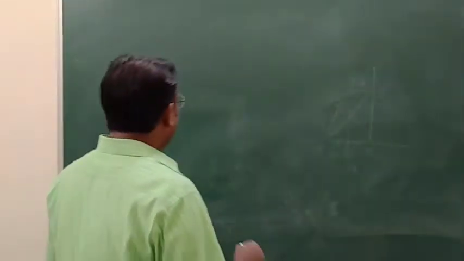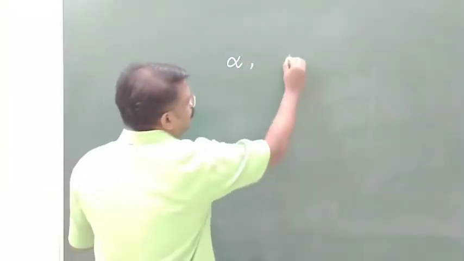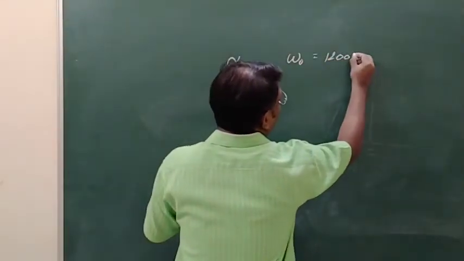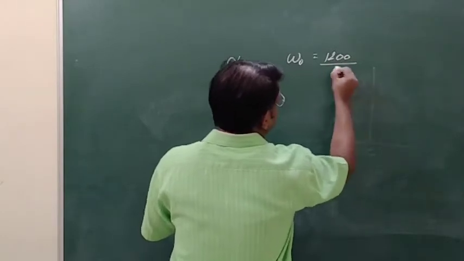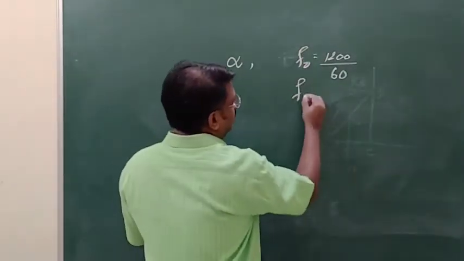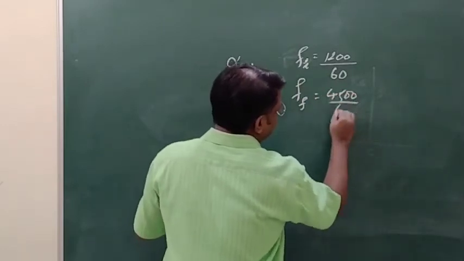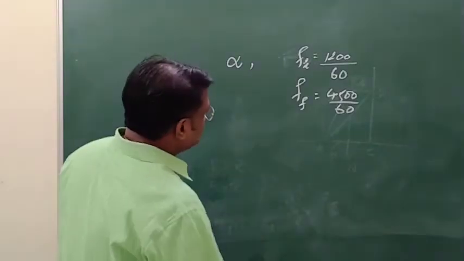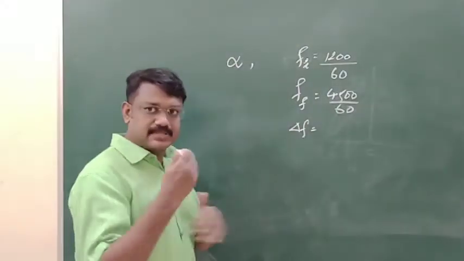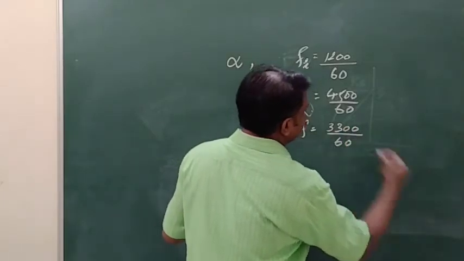So we have to find out alpha. What are the given data? Omega 0 is given, that is initial velocity, which is 1200 revolutions per minute. So 1200 by 60. This is f0. And f final is given as 4500 revolutions per minute. So delta f means change in frequency, number of rotations. That is 3300 divided by 60.